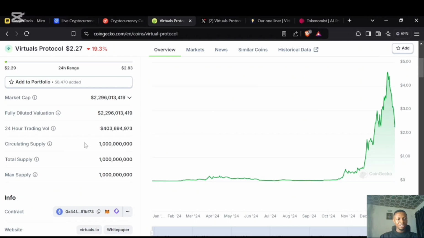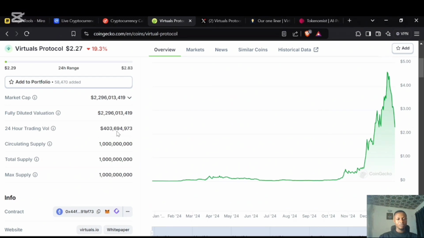Now, the tokenomics has to do with the circulating supply, the total supply, and how they affect price over time. But before we look into that data, just to add to what I've said before, while I'm looking at the volume and the volume is increasing over time, I always want to be sure that when I compare the volume and the market cap, this is $400 million. If I add another $400 million to this $400 million, that's $800 million, right? If I do $800 million times two, that's $1.6 billion.